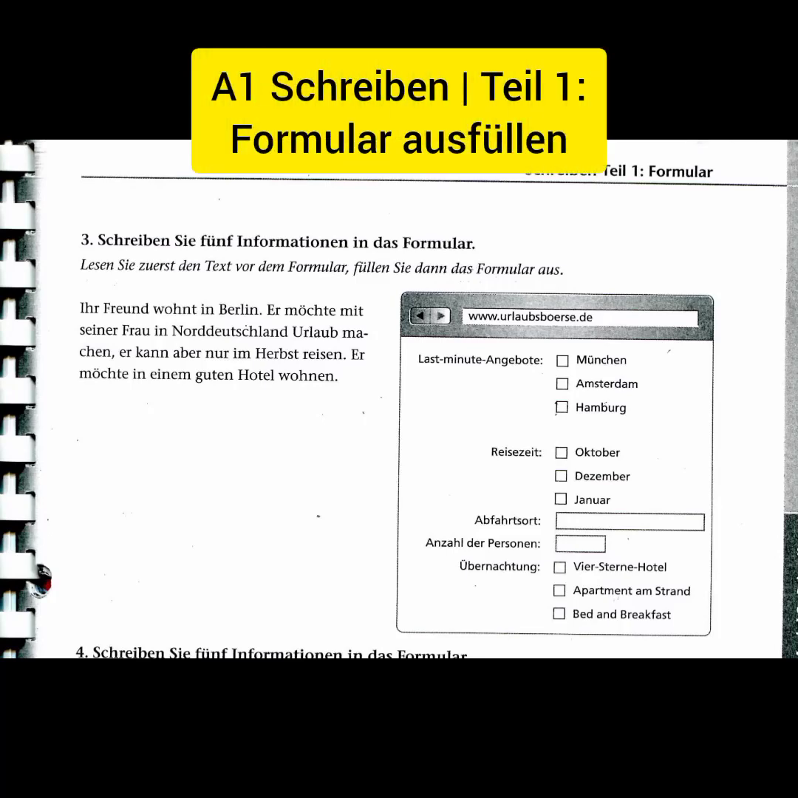Damen und Herren, let us now go through the A1 Schreiben, that is part 1. What you need to know about the part 1 A1 Schreiben is that it is a form. We call it ein Formular ausfüllen, that is filling out a form. So you're going to receive a form and you're going to be expected to fill it out.